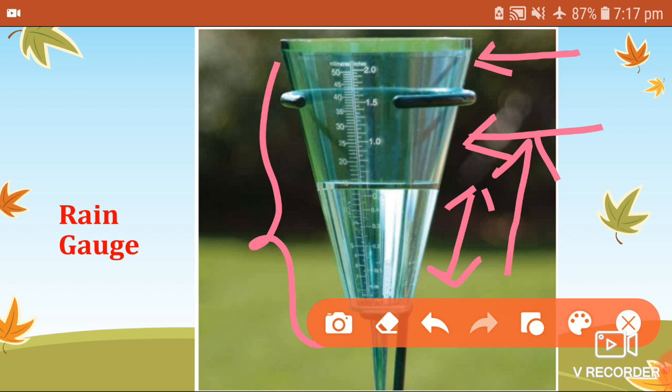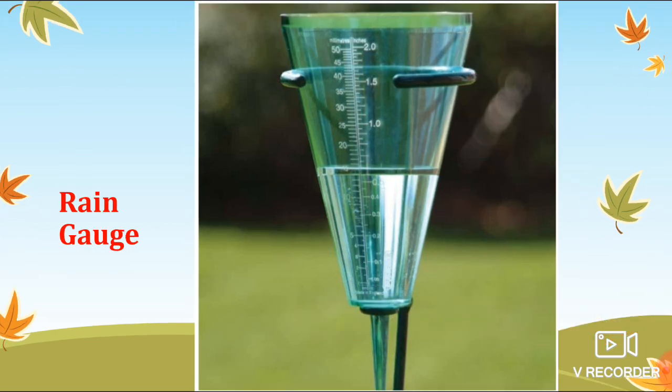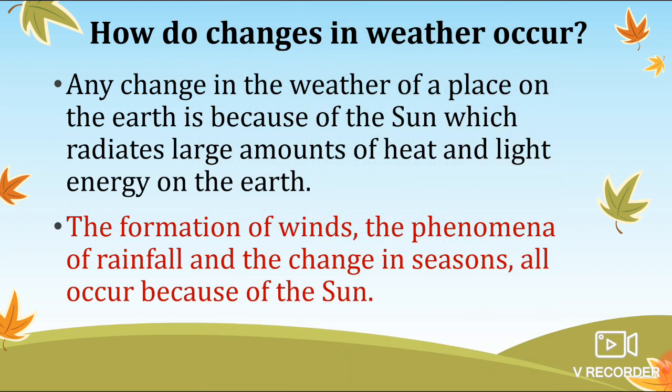By measuring the amount of water present in this rain gauge, we can determine how much precipitation was there, how much rain was there, in that particular interval of time. So the maximum minimum thermometer was used to measure the temperature, and the rain gauge is used to measure the precipitation or rain of that particular place.